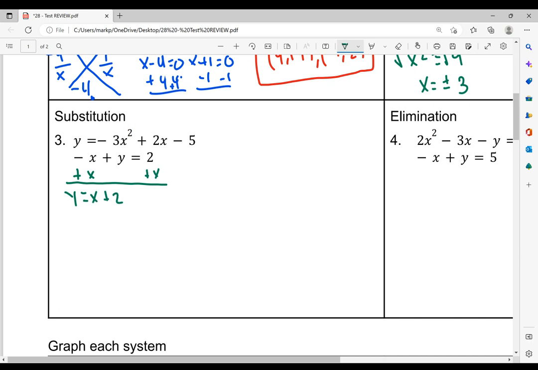All right. So now this is going to be my sub equation, and I'm going to substitute it right here. So now we have x plus 2 equals negative 3x squared plus 2x minus 5.